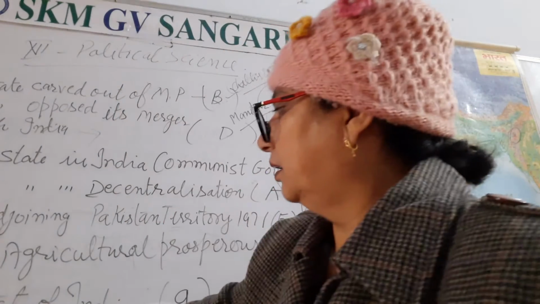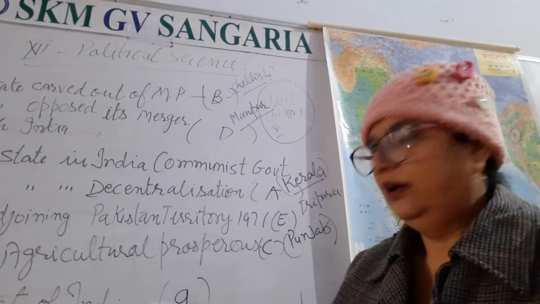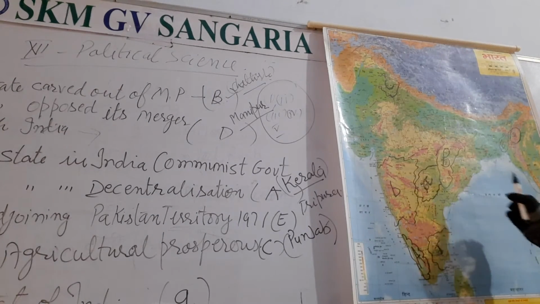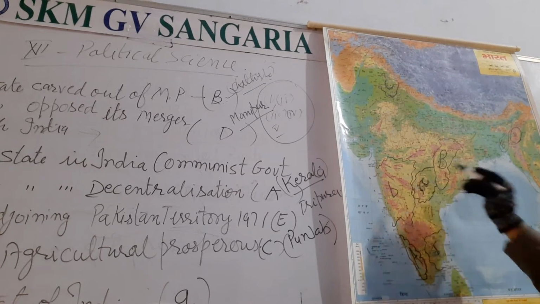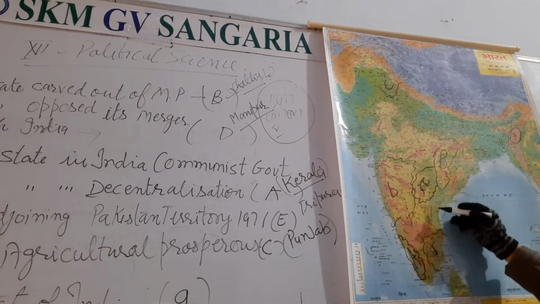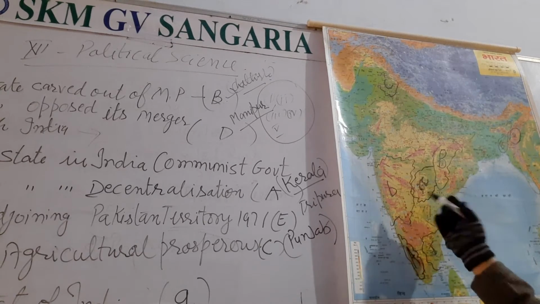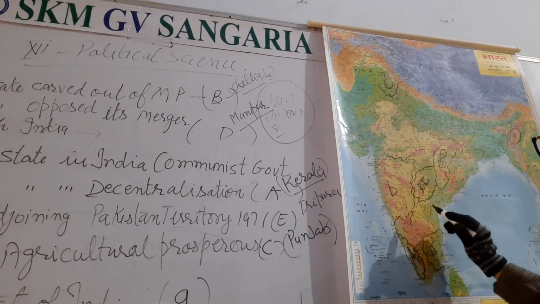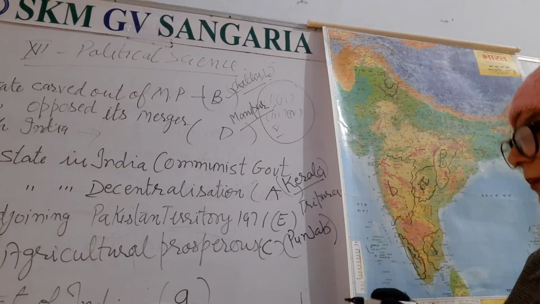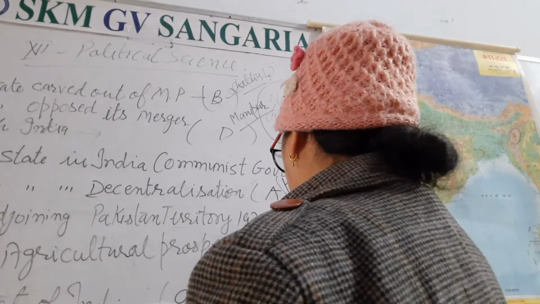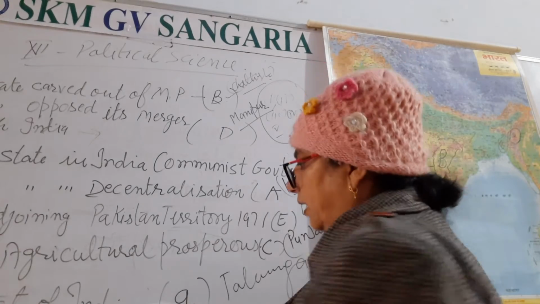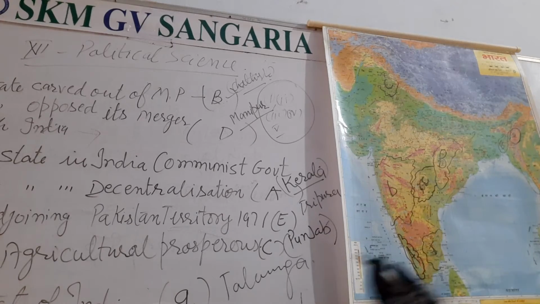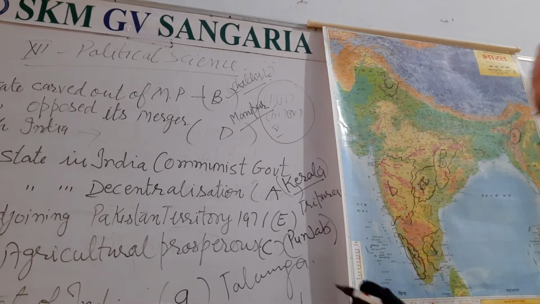And then the 29th state of India. All of you know that. I have put here small a. You have to write small a, it is here. Which state is there? Look, this is next to Chhattisgarh, here is some part of Andhra Pradesh, and somewhere it shares its boundary with Maharashtra also and Karnataka also. Then we have to take this state is Telangana. Which state is there? Telangana. Telangana state is there. That is the 29th state of India. I have marked here small a. Accordingly, you have to pick it up.